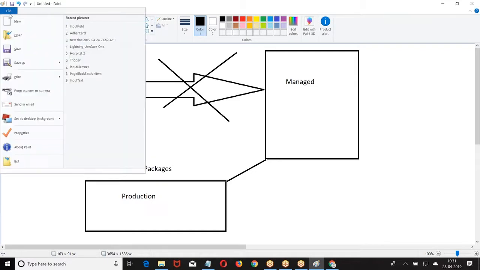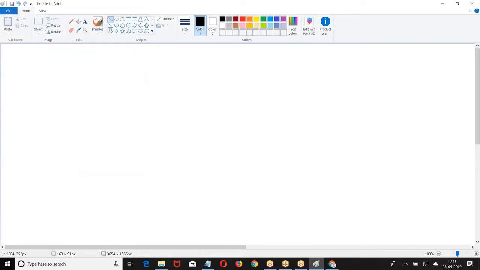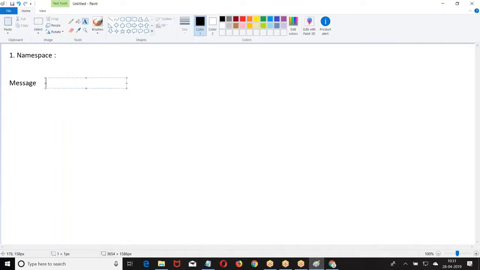Any other queries from your end? No. I hope everybody has got the concept of package. Okay. Now next one. We are going to the concept of namespace. What is this namespace? Now, I have a message. In Apex programming, tell me where we are using this message.